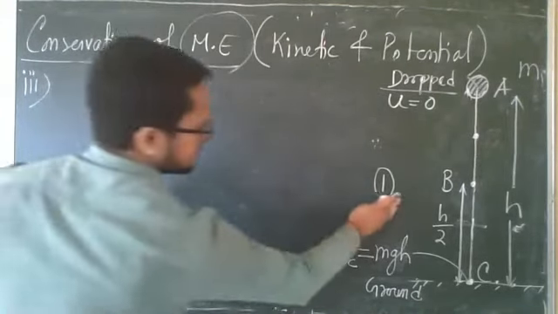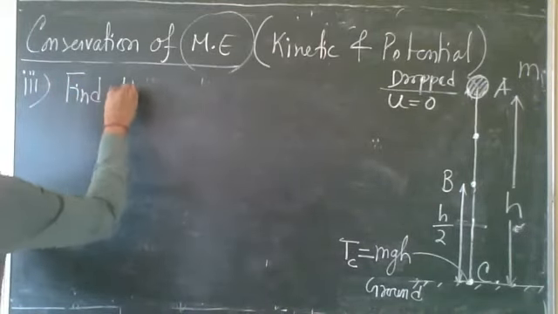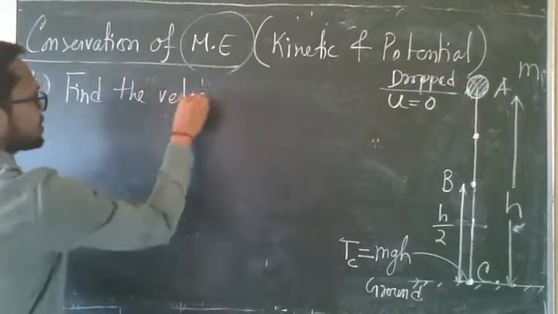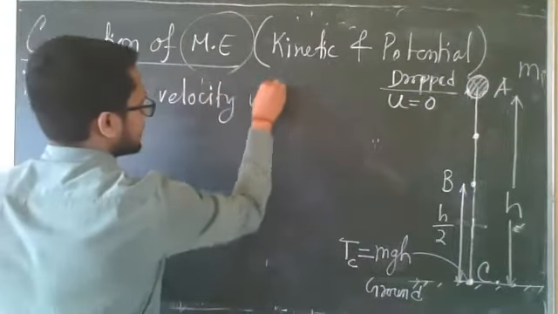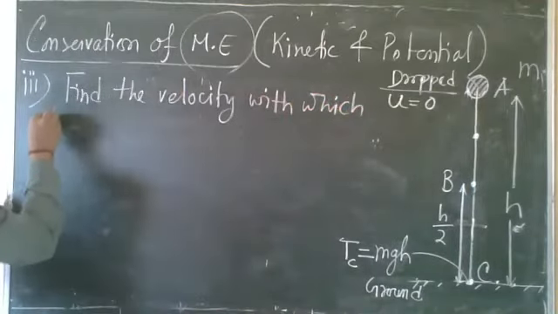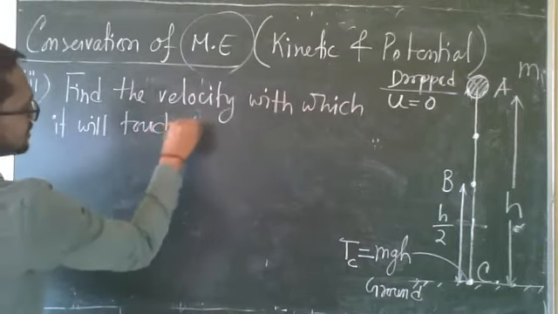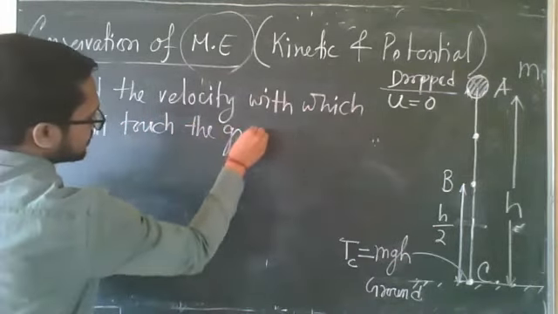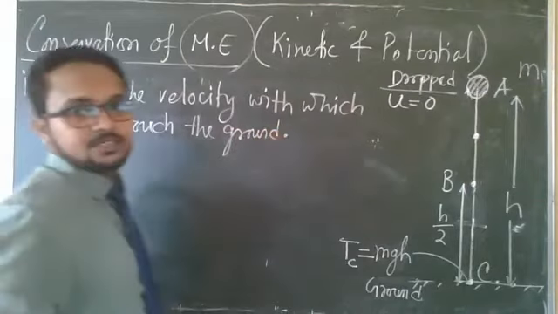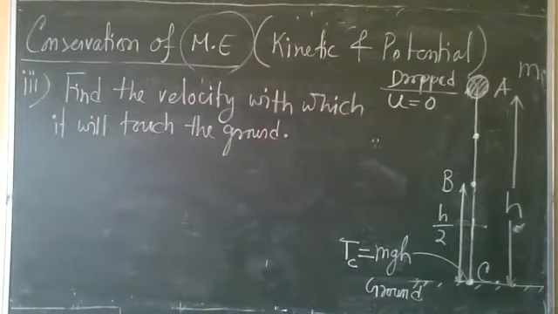Last question is, find the velocity with which it will touch the ground. That means we have to find velocity at point C.